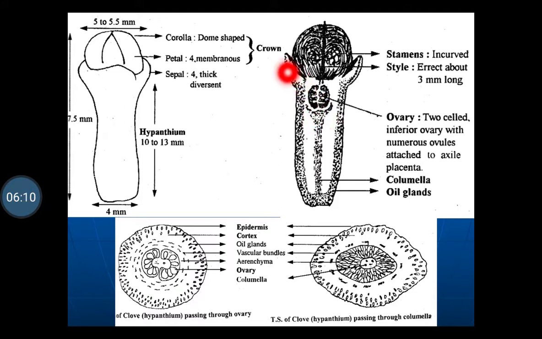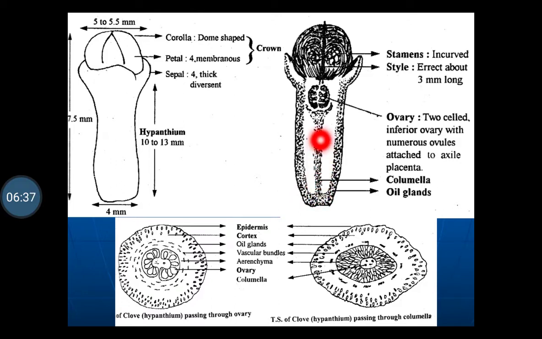On the ridge of the clove you can see numerous oil glands. All these are the oil glands, which contain the volatile oil present in the clove. The clove contains a maximum amount of volatile oil, about 15 to 20%, because the oil is stored in these oil glands.